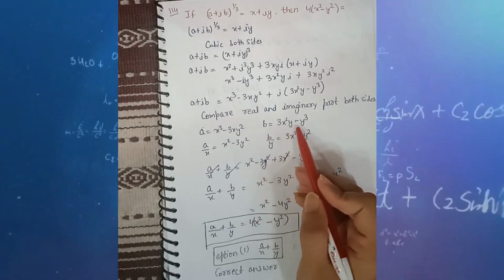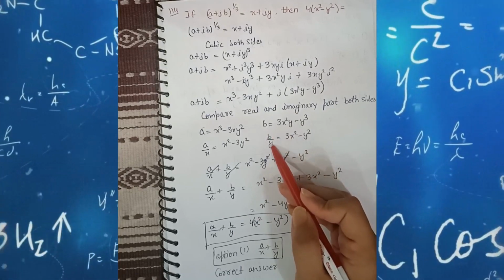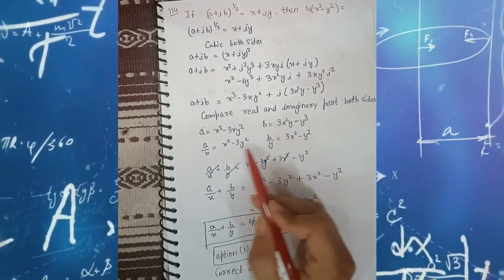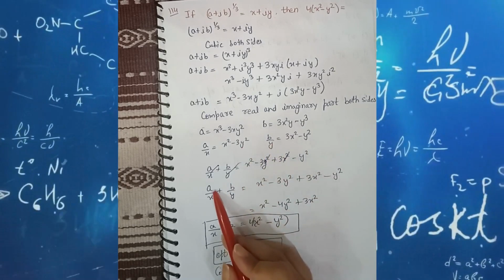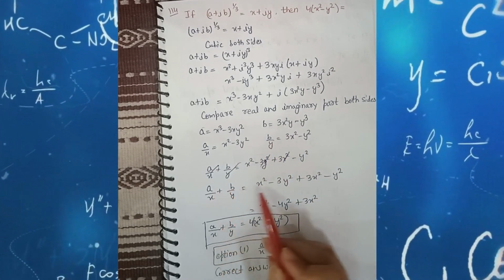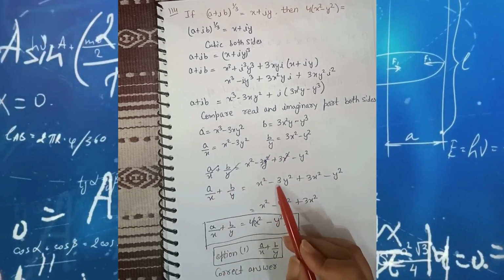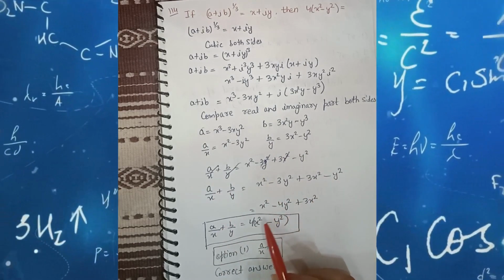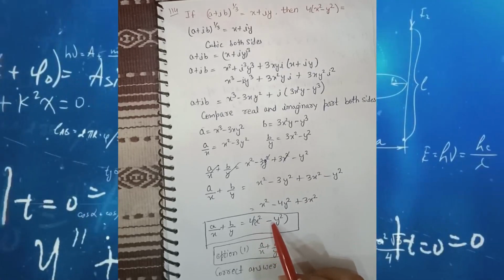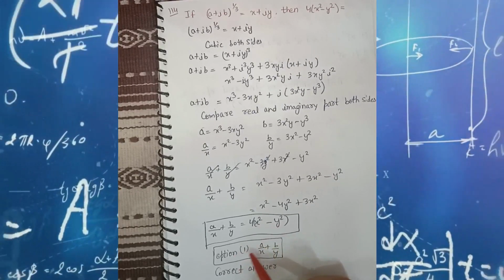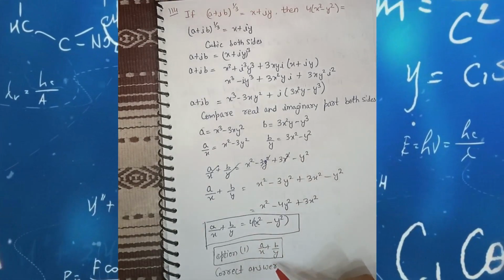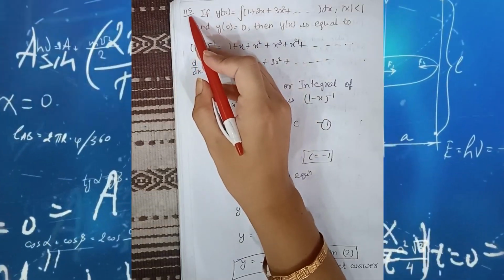Here we take y common, then it will be b by y is equal to 3x square minus y square. If we add both these equations, then it becomes a by x plus b by y, and here x square minus 3y square plus 3x square minus y square, which becomes 4 bracket x square minus y square. So option 1, a by x plus b by y, is the correct answer.